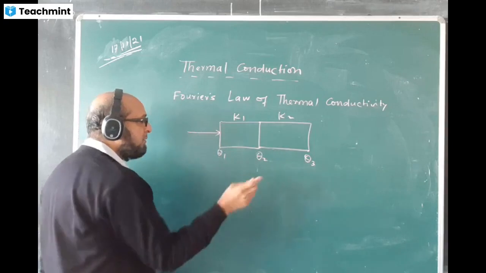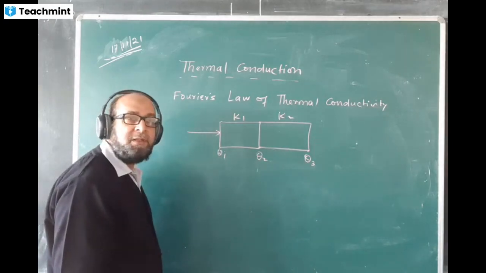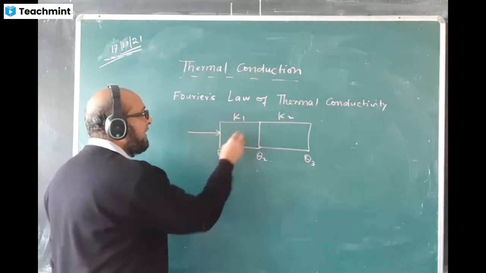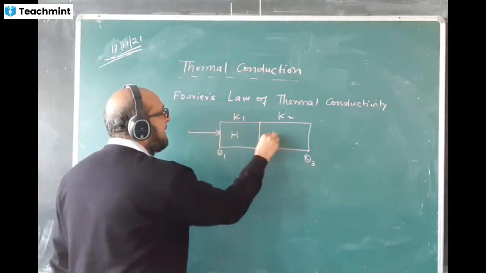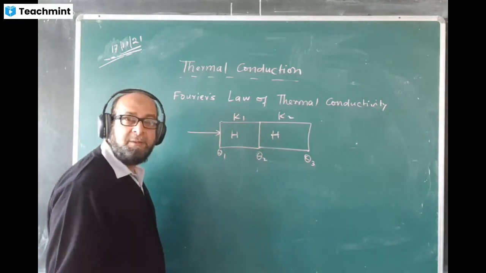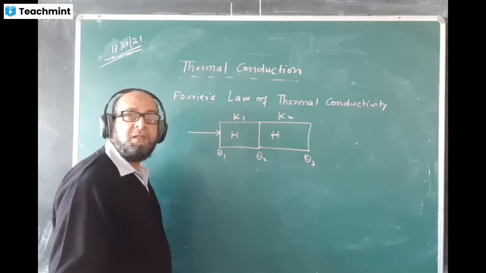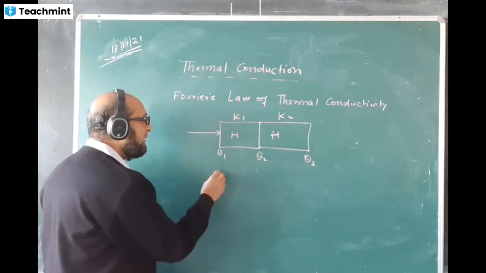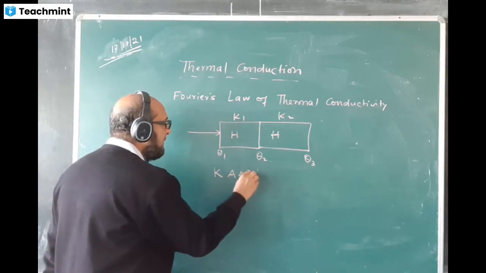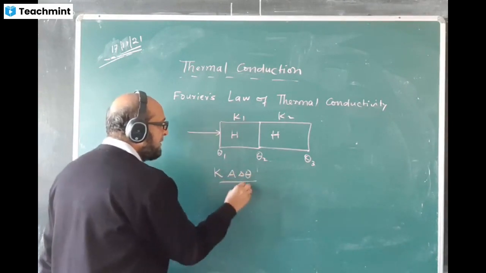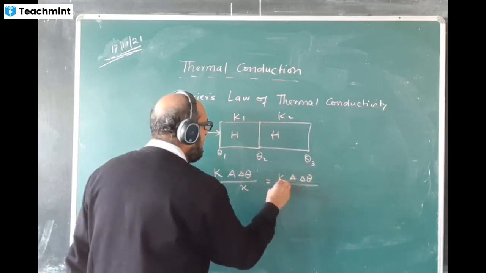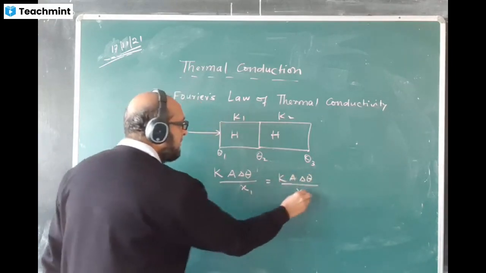Heat formula we have just now. What formula do we have here? Just check. Heat H. What is the formula of H? H is constant. H will be the same here in both. Rate of flow of heat will be the same because they are in contact. What is the formula of H? Just now I gave you the formula. What is the formula? Tell me. K A delta theta by X is equal to, I write the same thing, K A delta theta by, this is X1, this is X2.